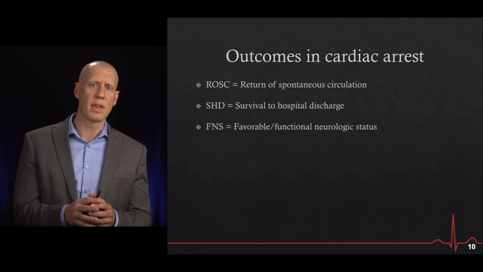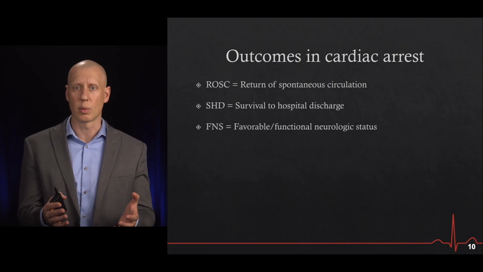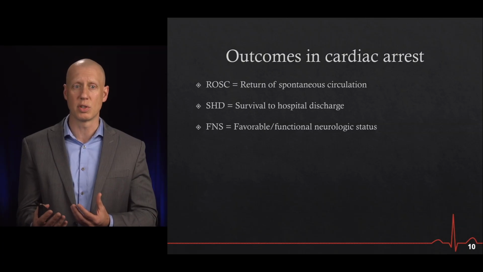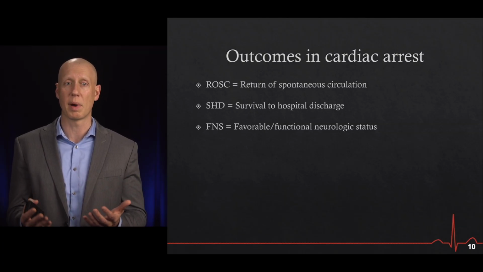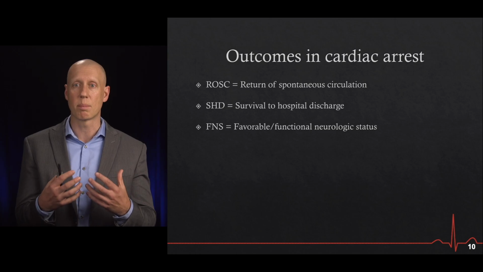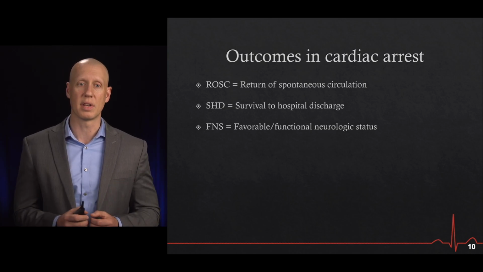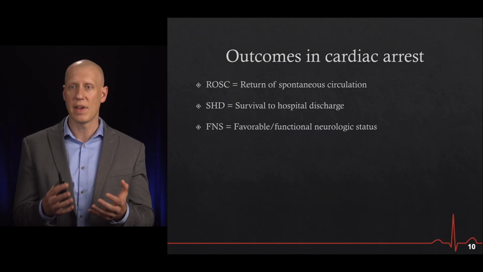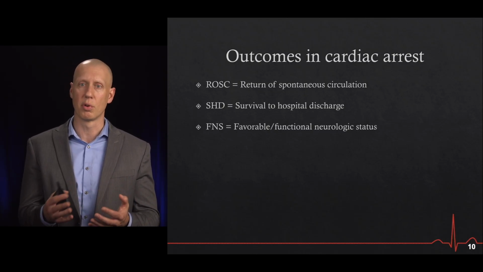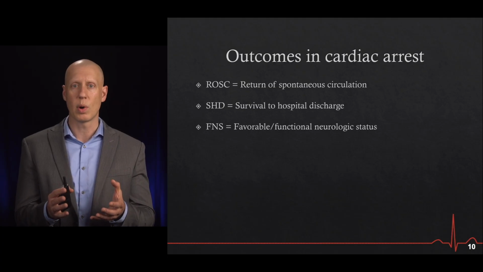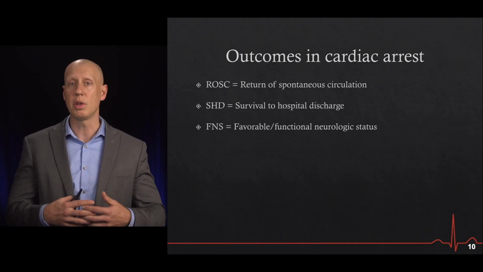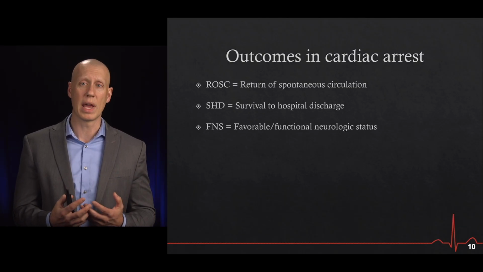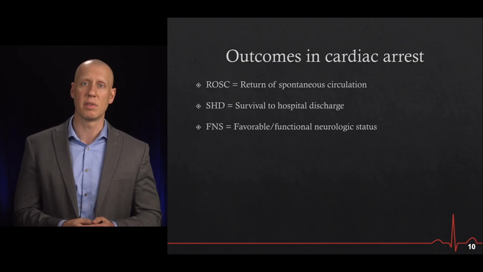Also, just to be clear on the definitions of the outcomes in cardiac arrest. So there are several different outcomes that we're going to talk about during this module. The first is ROSC, or return of spontaneous circulation. That's when we get a pulse back during the resuscitation efforts. SDH is survival to hospital discharge, and FNS, or functional or favorable neurologic outcome. In that situation, we're looking at an individual who not only survives the cardiac arrest, survives the discharge, but survives in a way that they are able to go back to many of the activities that they were able to